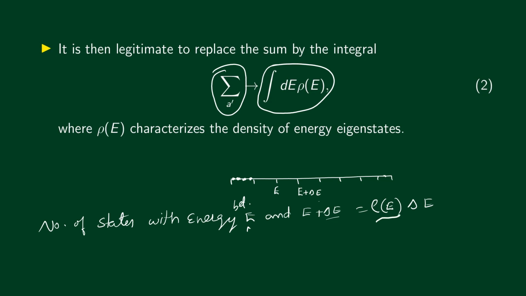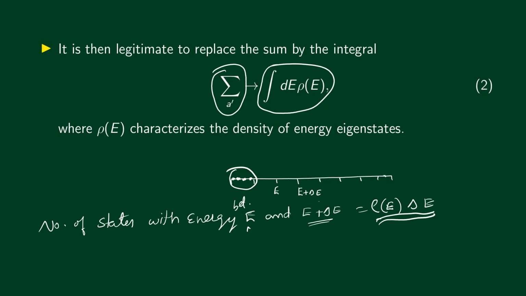The proportionality factor is written as a function of energy because the number of states in this region need not be the number of states in a different region. In general, the number of states can depend on the value of energy. All right. So rho of E is defined in such a way that rho of E multiplied by delta E gives the number of states between energies E and E plus delta E.